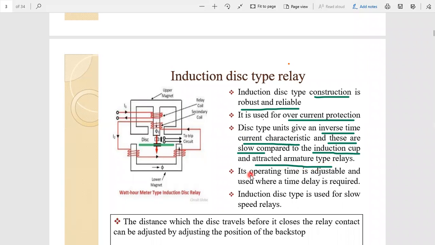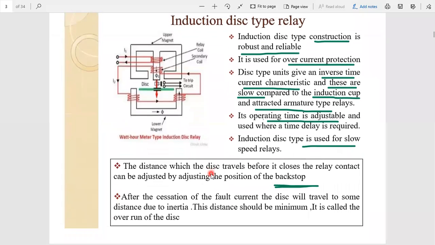And one more advantage of this relay is the operating time. We can adjust the operating time by using a backstop. By using the backstop, we can adjust this particular relay's operating time. We use this type of relay when our requirement is slow speed operation; at that place we prefer this type of relay. So these are some important points related to this type of relay.